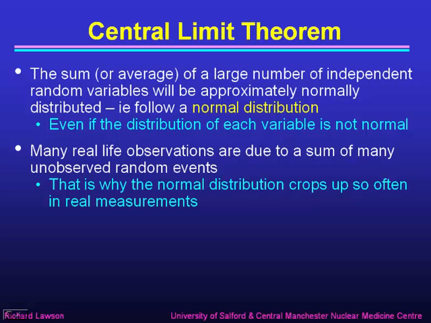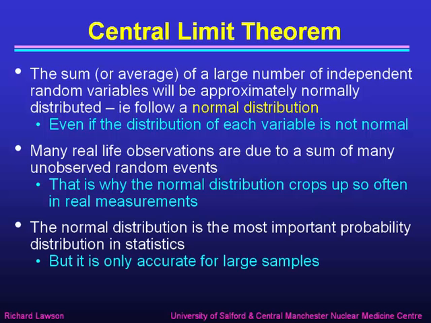That's why the normal distribution crops up so often in real measurements, because the central limit theorem says that the normal distribution will come up as the average of lots of other distributions. So the normal distribution is in fact the most important probability distribution in statistics. The trouble is, it's only accurate for large samples because it says in the limit of a large number of measurements. But as long as we're dealing with a large number of measurements, the normal distribution occurs very commonly.